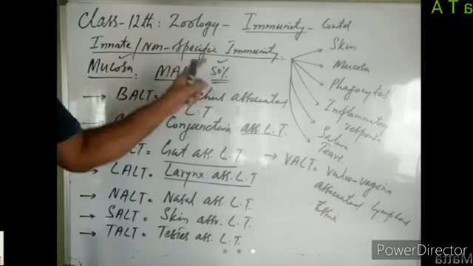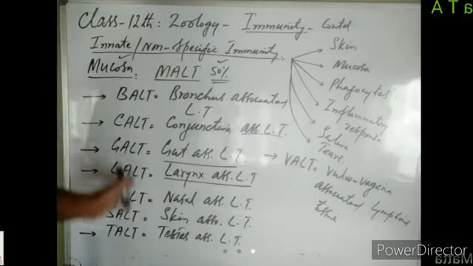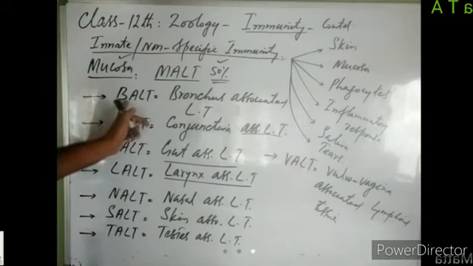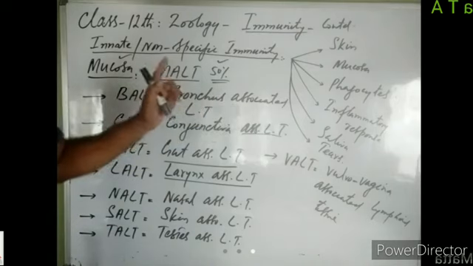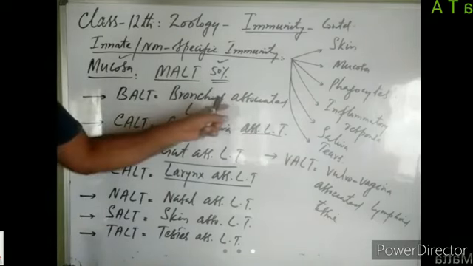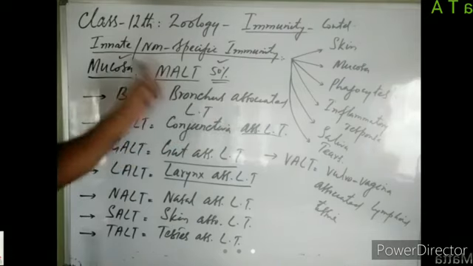Then we classify this MALT into different types. We first classify it into BALT, B-A-L-T. It is an acronym for bronchus-associated lymphoid tissue. So in the bronchi of our respiratory system, there is lymphoid tissue. That lymphoid tissue is known as BALT.